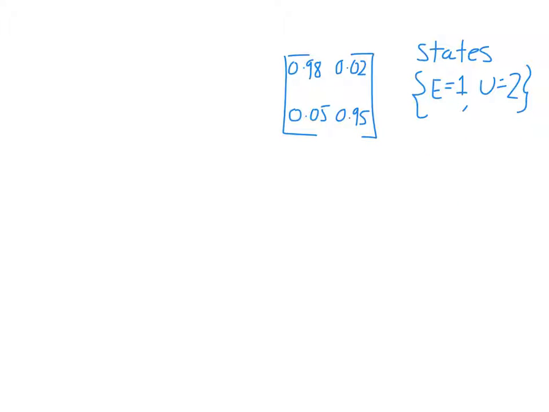This transition matrix is for a Markov chain with two states. I said E for employed is the first state and U for unemployed is the second state. So what is this transition matrix telling us? It's saying 98% of the people who are employed now will still be employed the next time we recalculate the probabilities. 2% will have lost their job. Maybe they quit, retired, whatever. And then the second row tells us that of the people who are unemployed, 5% of them will become employed at the next time interval, and 95% will remain unemployed.